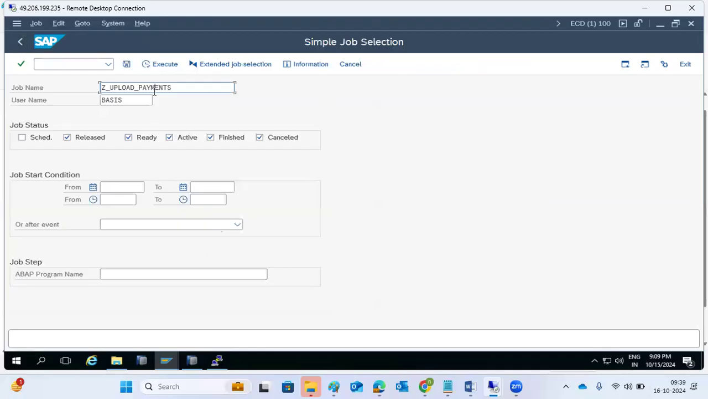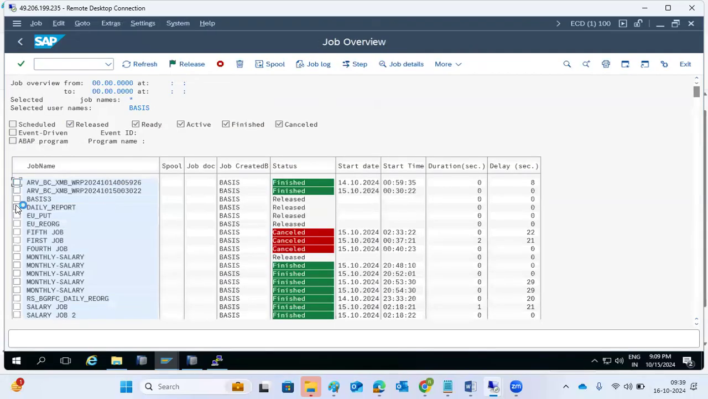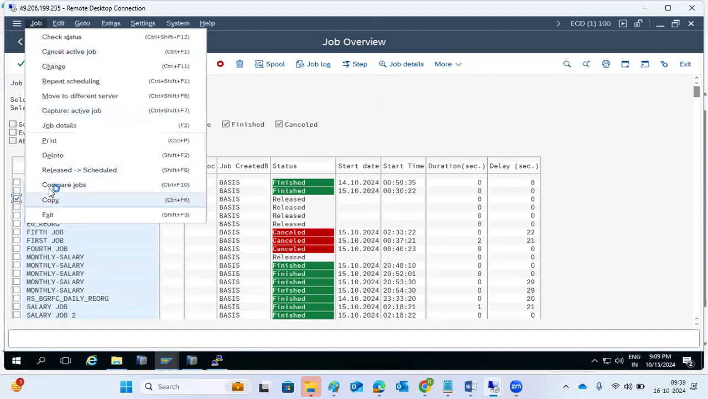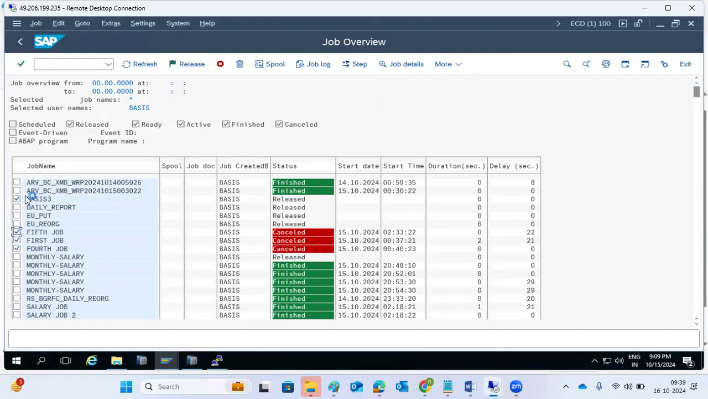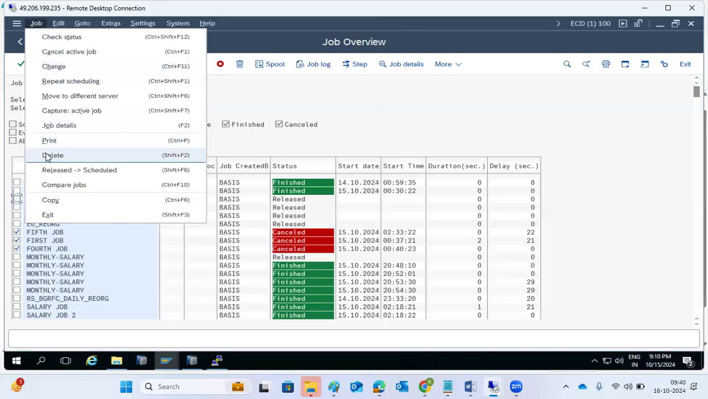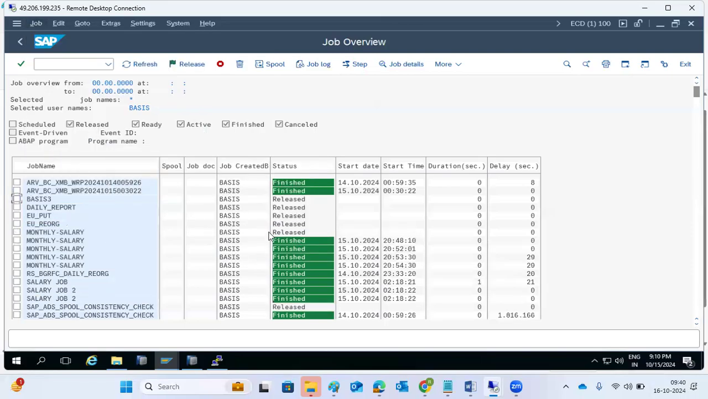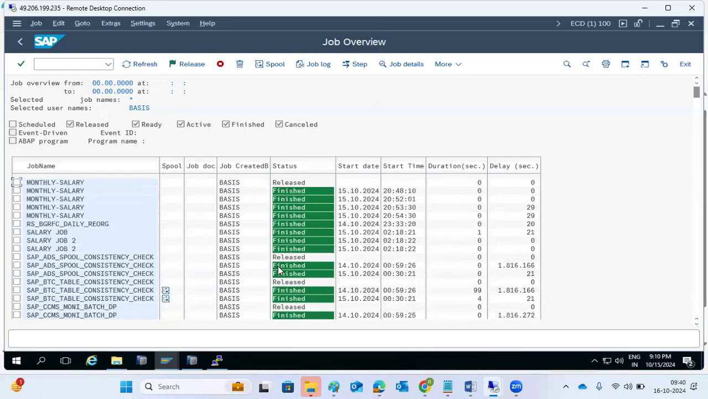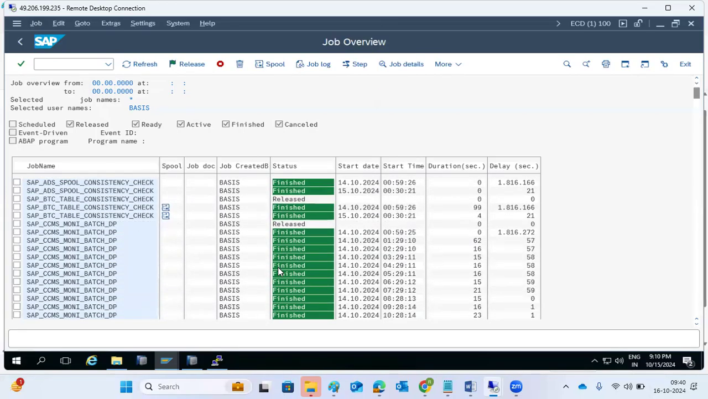So here SM36 is only for job creation. SM37 is for if you want to delete the job, then you can go ahead and delete the job. You want to copy the job, you want to change the job status, everything we can do in SM37. You want to cancel active jobs, if you want to delete, you want to remove cancelled jobs, I don't want this cancelled job to be here, I want to remove it, then select the jobs here, right? Just click on remove, delete, then the job will be deleted from the list, right? So like that we can do it.